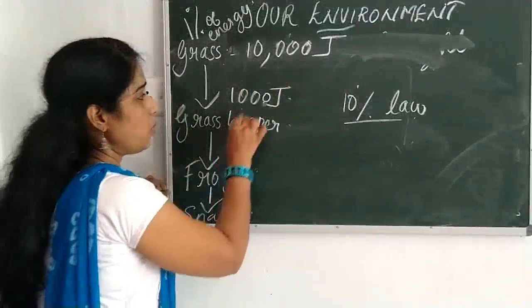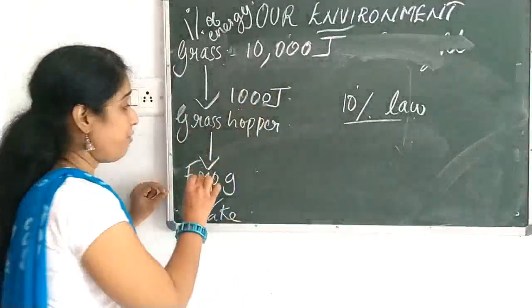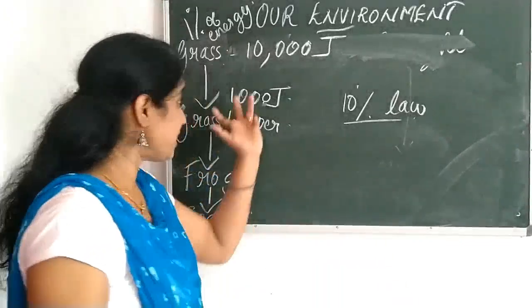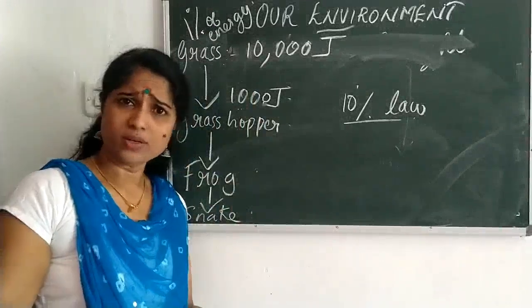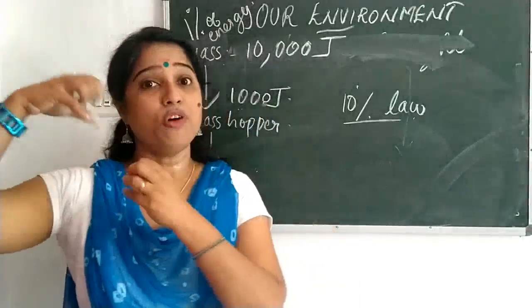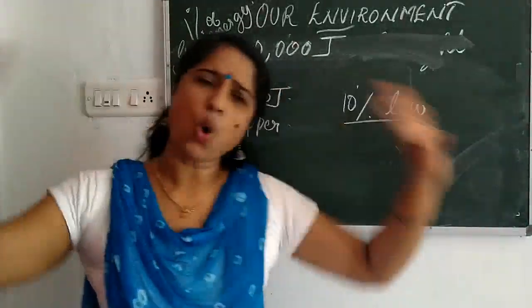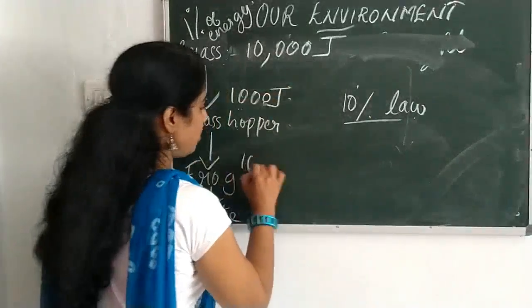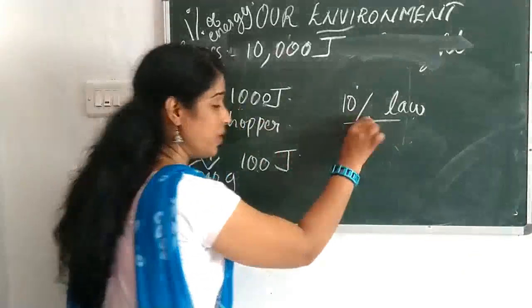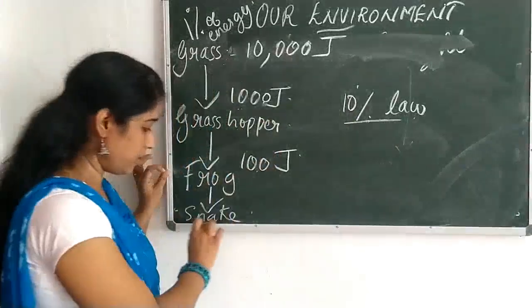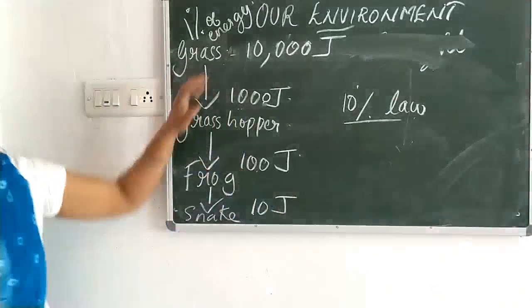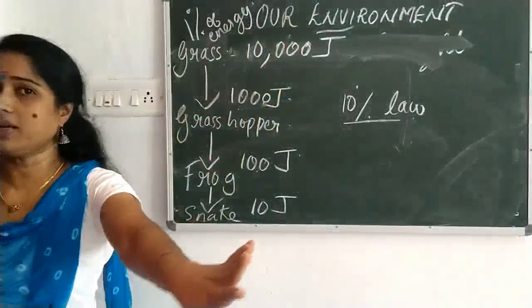Again, the grasshopper has 1,000 joule. When the frog eats the grasshopper, again what happened? Does the frog get all the 1,000 joule? No. For the activities of the grasshopper, and some amount of energy lost as heat, after all these processes the frog will get only 100 joule. Similarly, when the snake eats the frog, the snake gets 10% of that, 10 joule. Clear?